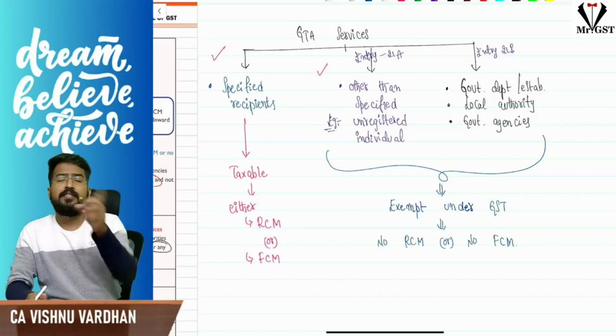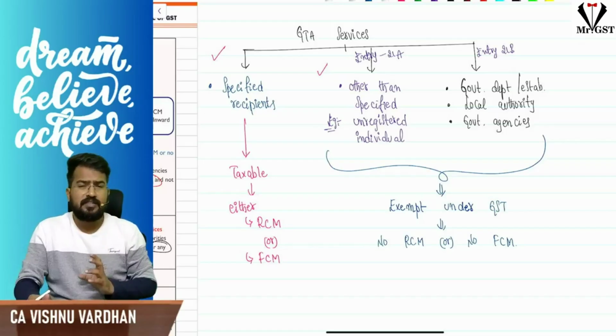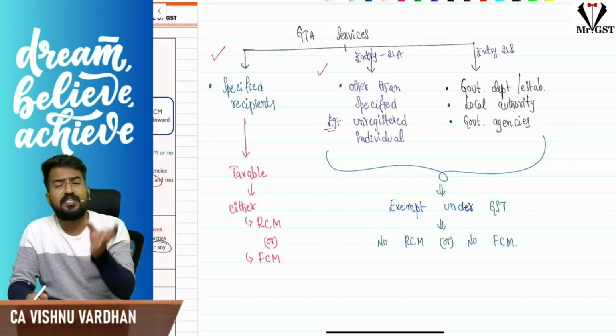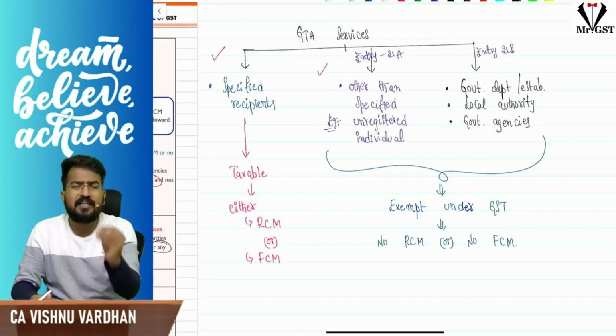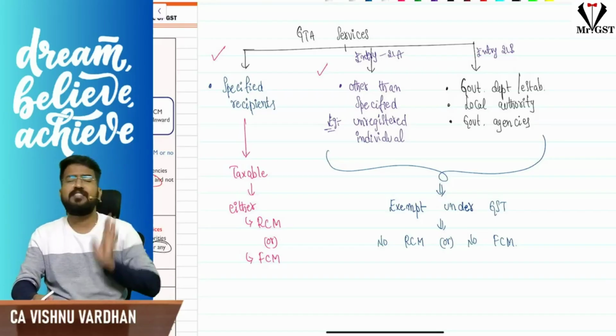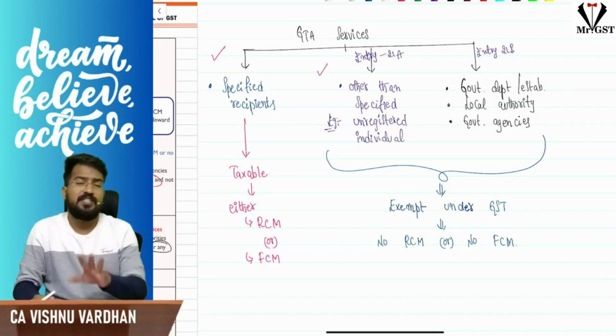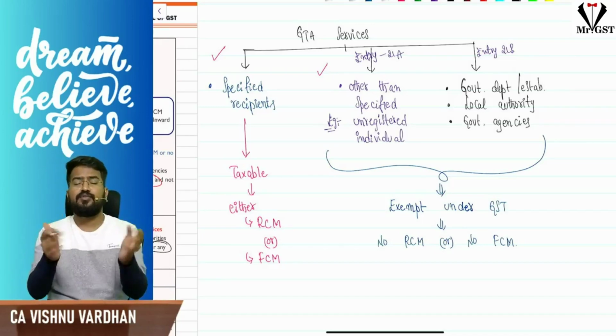Not only that, sir, if GTA is providing services to the government departments, local authorities, government boards, authorities, which are covered under section 51, they are taking registration under GST, not because they are doing some business, because they have to comply with section 51, they are taking registration under section 51. For those people, if GTA is providing services, then that is also exempt under GST.